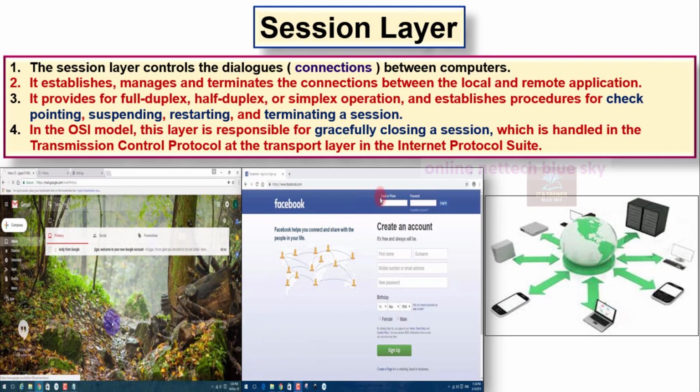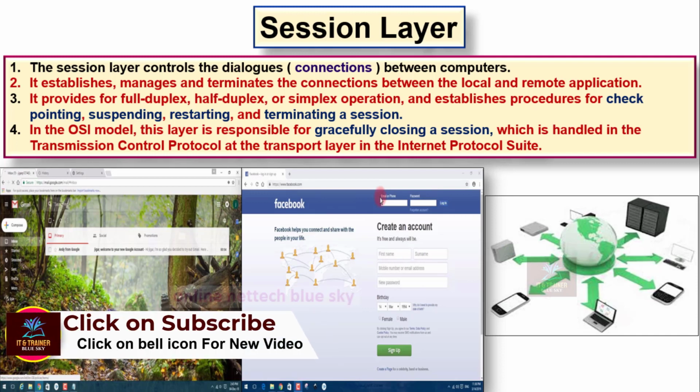Checkpointing and restarting: sometimes your internet connection goes down, and then your connection starts again automatically. Starting again from the same point is restarting. That is a resuming system. That is the session layer, which works between local and remote applications.